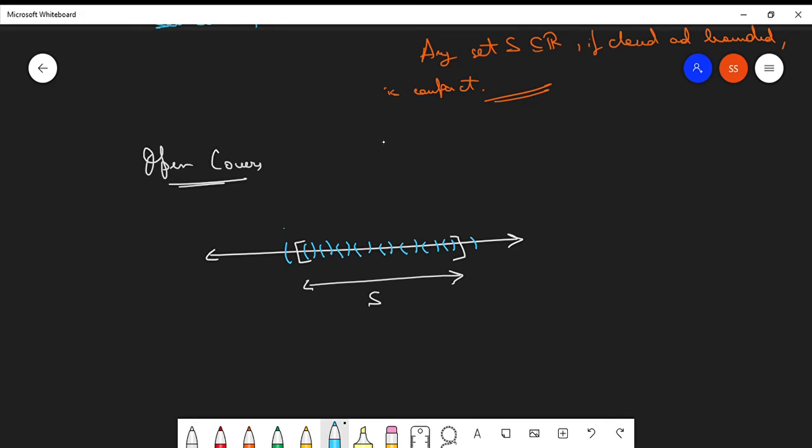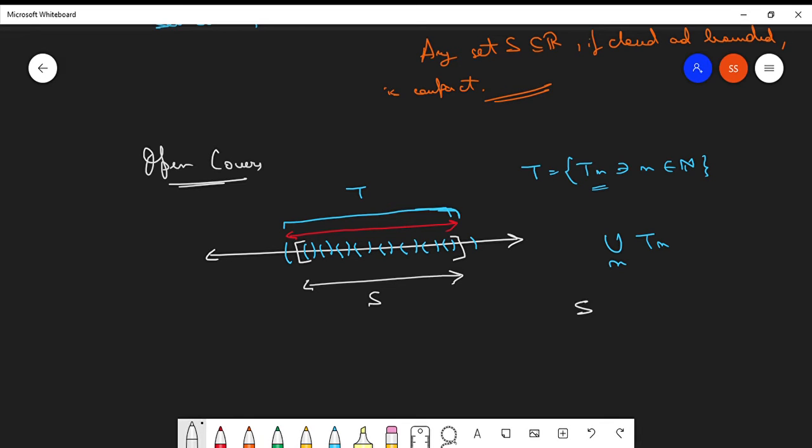All these small sets belong to some family of sets T. Let us write T as Tn such that n belongs to the set of natural numbers. Now, if you find the union of all these sets, then carefully notice that this union will cover each and every element of S, right? Basically, S will get contained in this union.